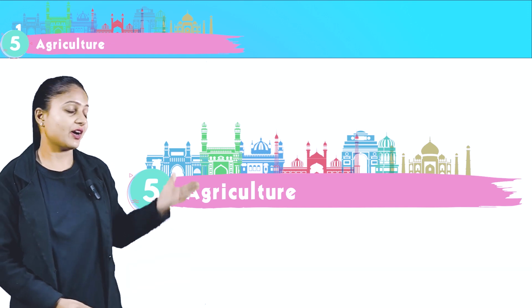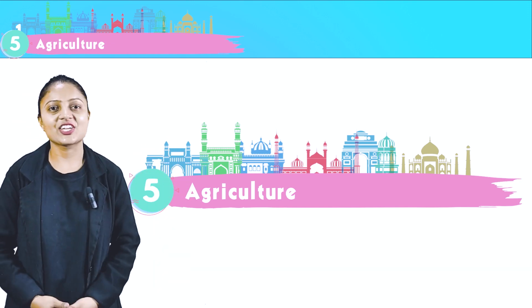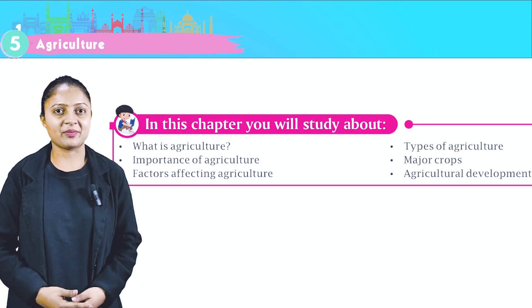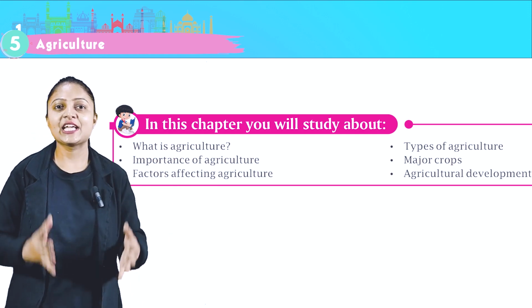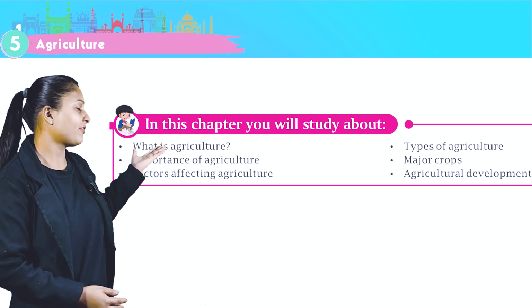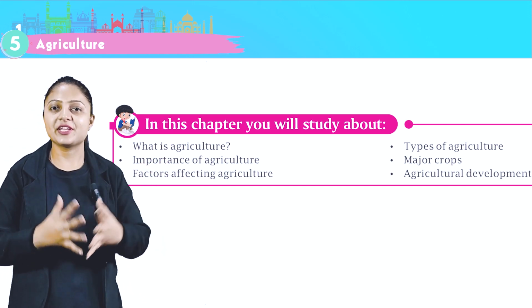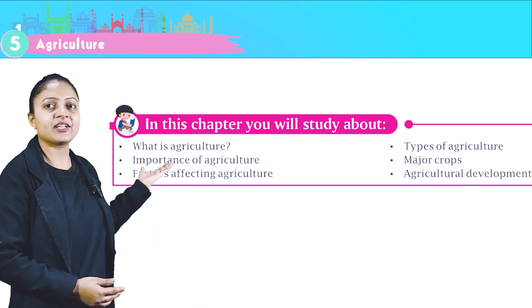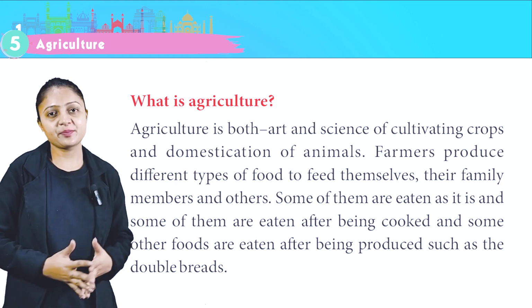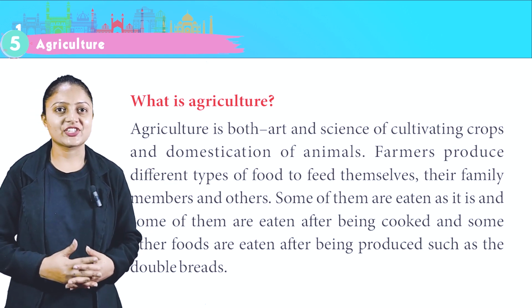So today we are going to start chapter 5 of our geography, which is agriculture. In this chapter you will study what agriculture is, the importance of agriculture, factors affecting agriculture, types of agriculture, major crops, and agricultural development. So let's first begin with what is agriculture.